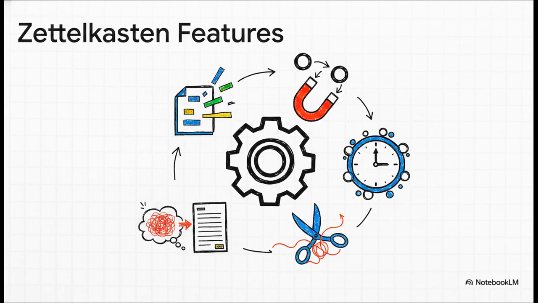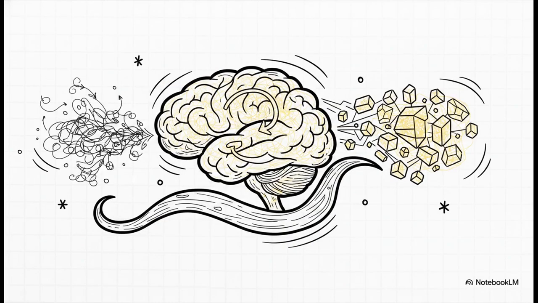The system continuously runs extraction, pulling entities right out of your conversations. It uses semantic vector linking to find notes with similar meanings, and temporal clustering to group insights from the same time period. It even strategically prunes and merges duplicate notes. There's also this amazing episodic to Zettel evolution that automatically converts your daily transient chat experiences into permanent reusable knowledge notes. And that really brings us to the core philosophy driving this entire architecture.